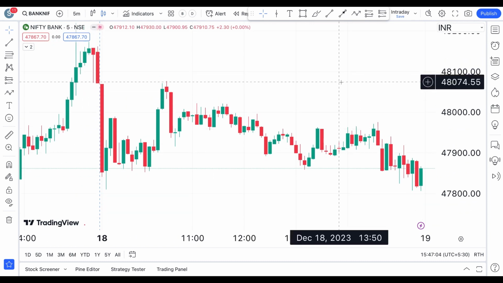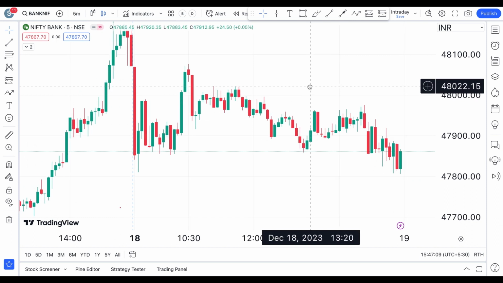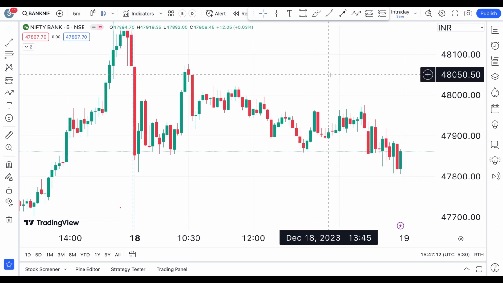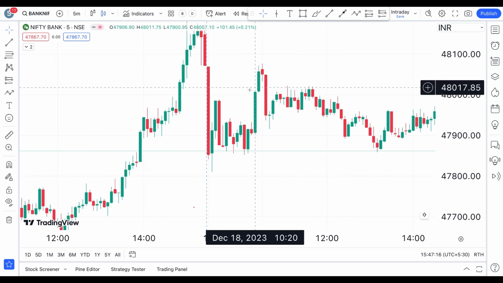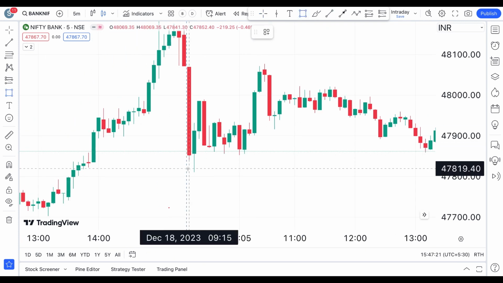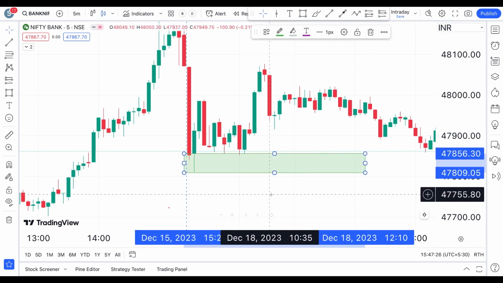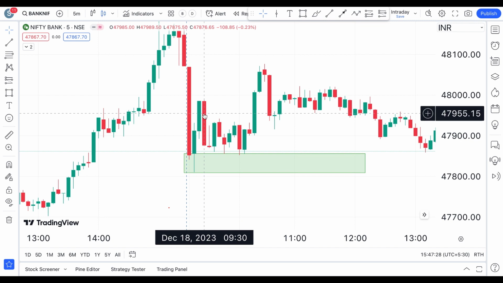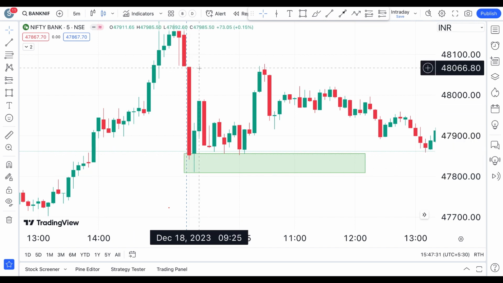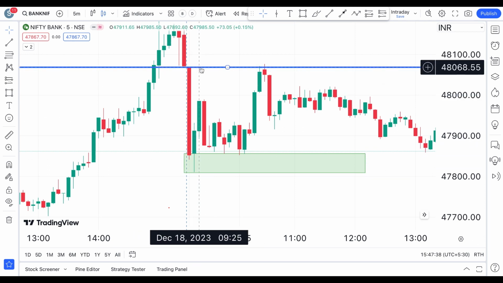But this is very important, because after this we don't know which side the blowout is going to be, whether towards the downside or the upside. For that, you have to wait and see what happens tomorrow. All you need to do is know your levels, know where you are in the market. See here, for example, after this reaction we can safely draw this as our support, because at this level you know this is a swing reaction. And because it opened at this level and immediately saw a momentum like that, this obviously is going to become a resistance.